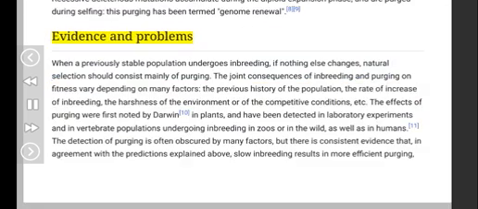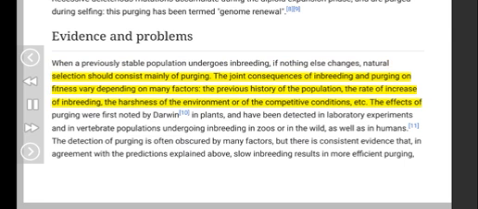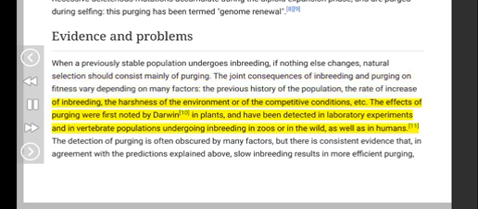Evidence and problems. When a previously stable population undergoes inbreeding, if nothing else changes, natural selection should consist mainly of purging. The joint consequences of inbreeding and purging on fitness vary depending on many factors: the previous history of the population, the rate of increase of inbreeding, the harshness of the environment or of the competitive conditions, etc. The effects of purging were first noted by Darwin in plants, and have been detected in laboratory experiments, in invertebrate populations undergoing inbreeding in zoos or in the wild, as well as in humans.